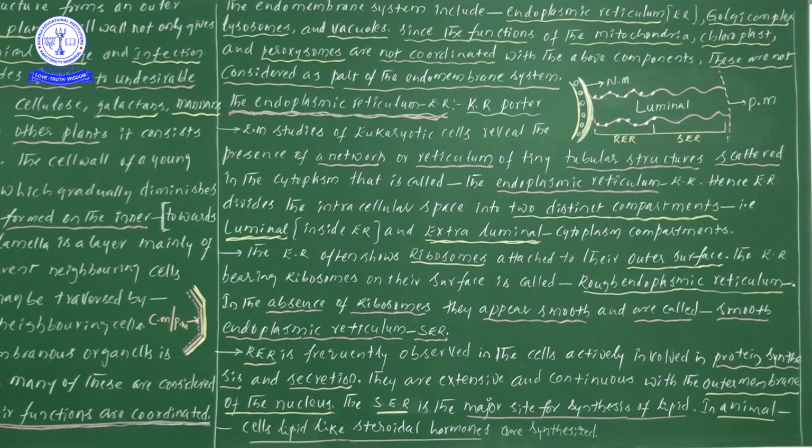Intracellular space, what is the meaning? Intra means within the cell; inter means between the cells. Intracellular space means the gap which is present within the cell, and it is divided into two distinct compartments.